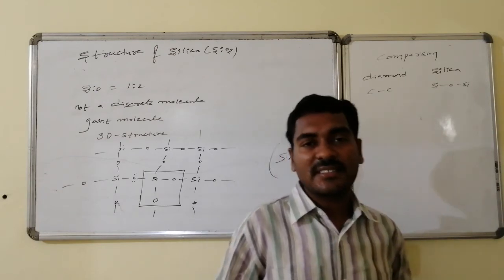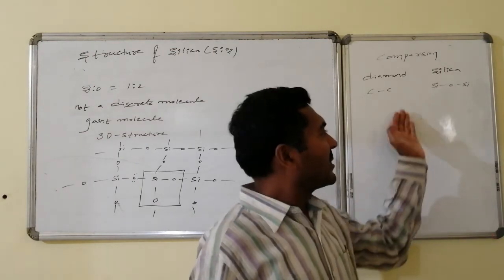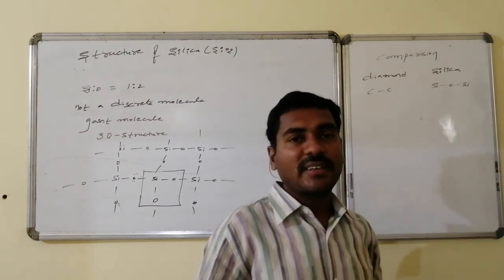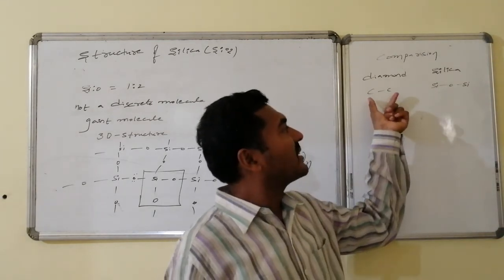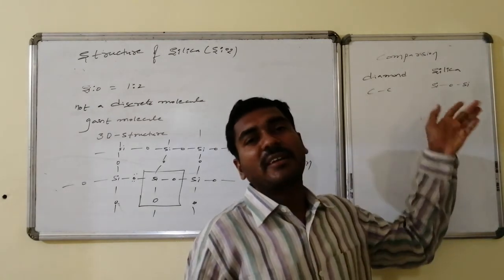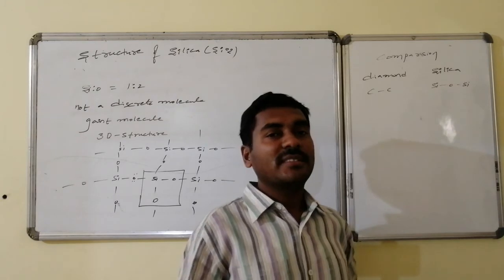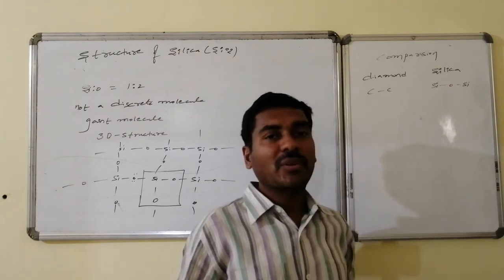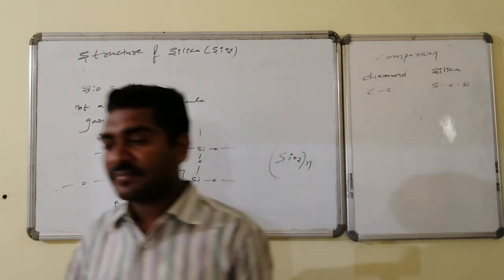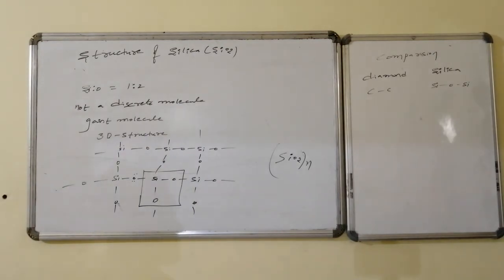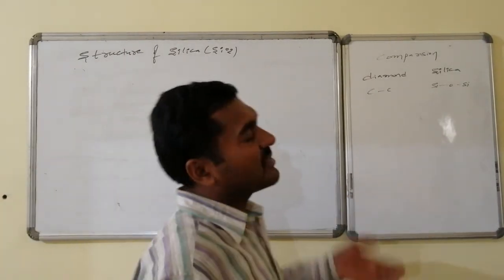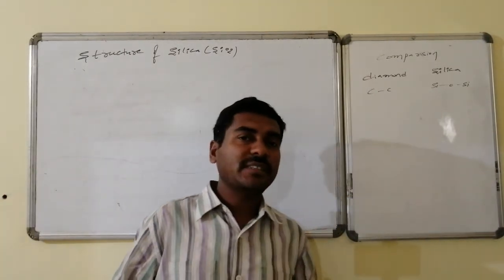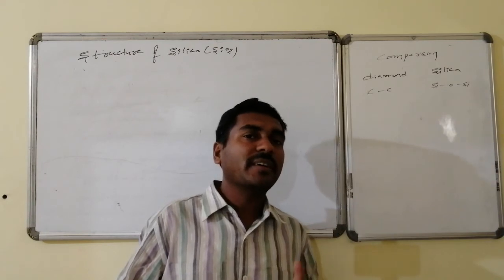Due to this polymeric nature, it has higher melting and boiling points. But compared to the strength of the interactions in diamond, the melting point and boiling point of silica are smaller than those of diamond. In chemical reactivity also, compared to diamond, silica has higher reactivity because it has less strength in bond interactions.